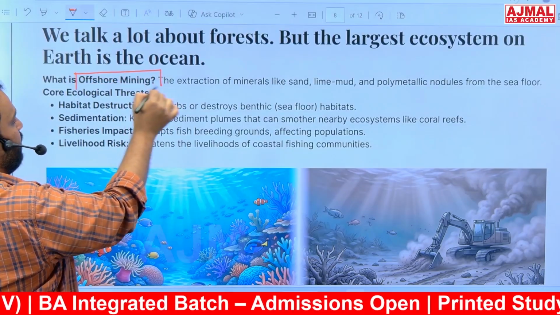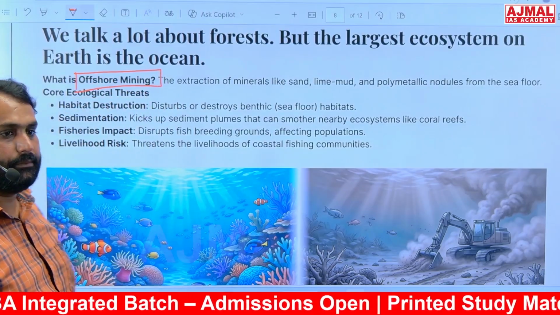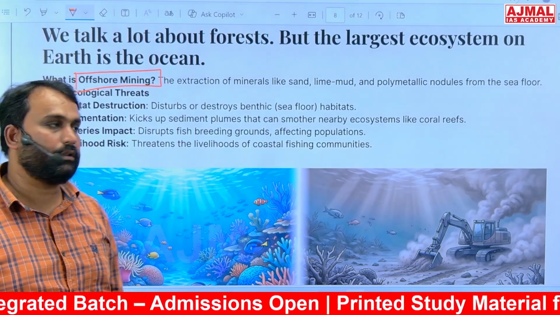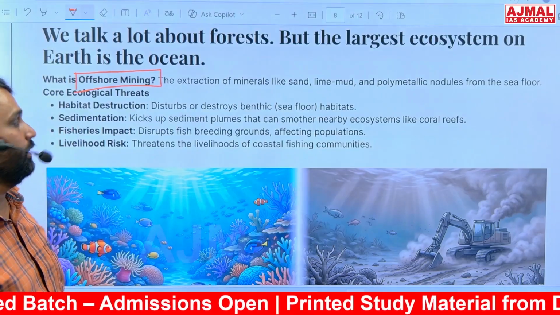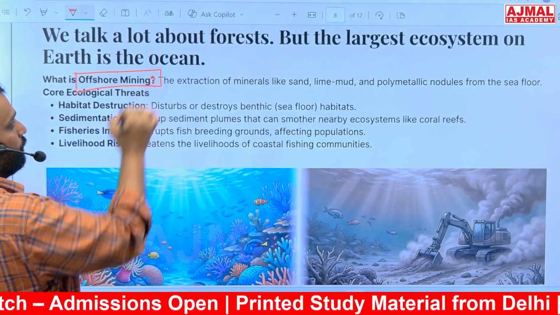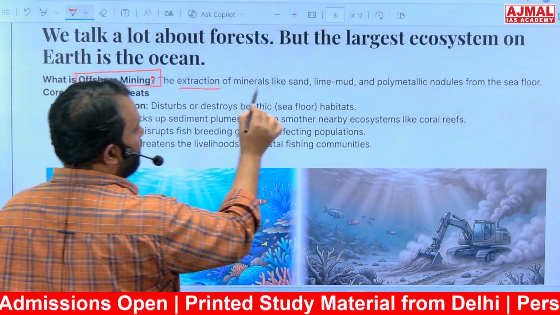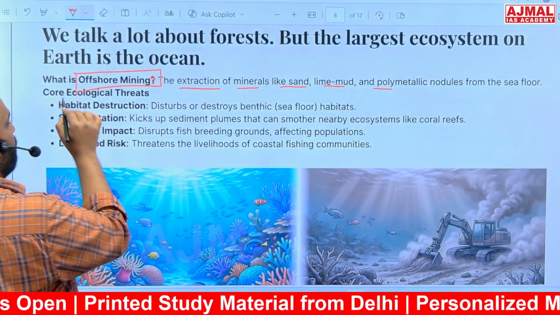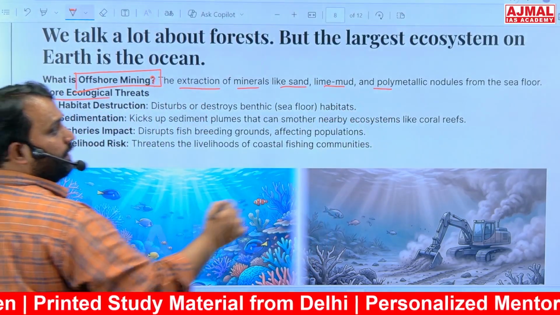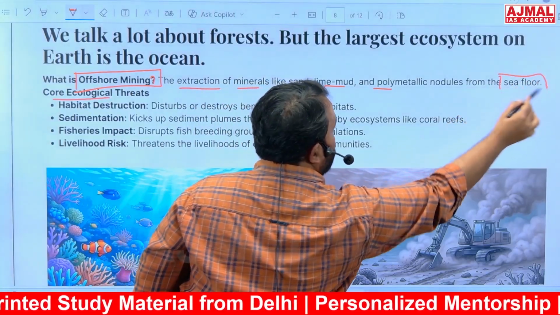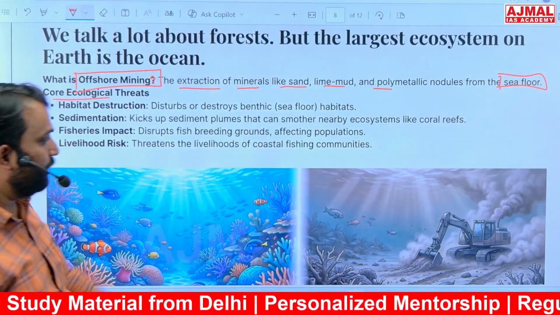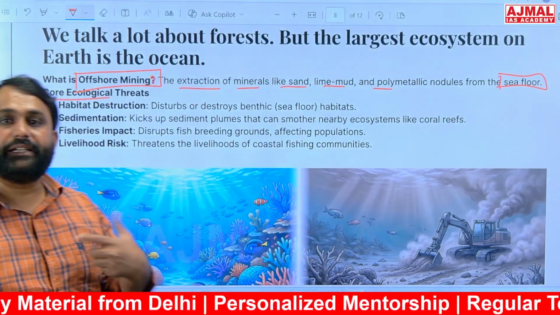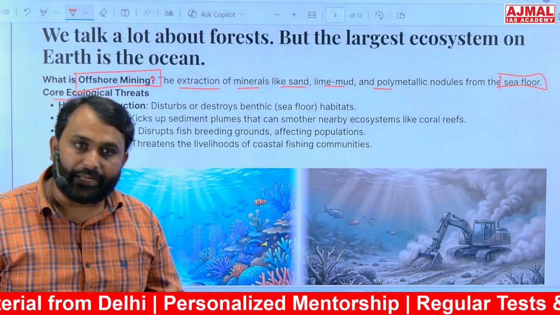Thereafter, moving forward to the new topic, that is offshore mining. Recently, India granted the permissions for offshore mining blocks. Now, what is this offshore mining? The extraction of minerals like sand, lime, mud and polymetallic nodules from the sea floor. ठीक है, from sea floor, not from the coastal areas but within the sea में अंदर जाके माइनिंग करने को हम बोलते हैं ऑफशोर माइनिंग, ठीक है.